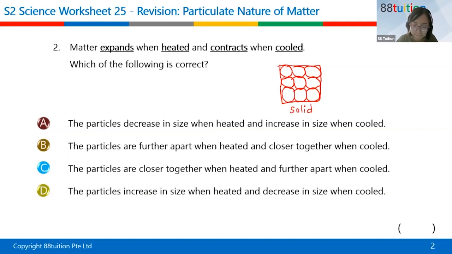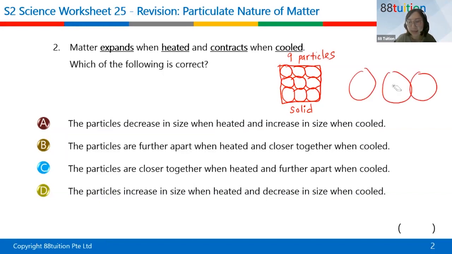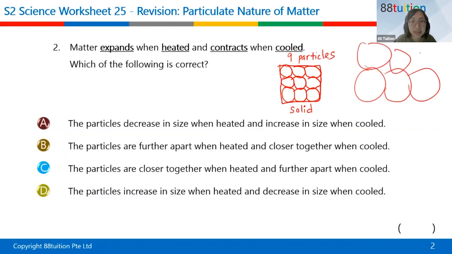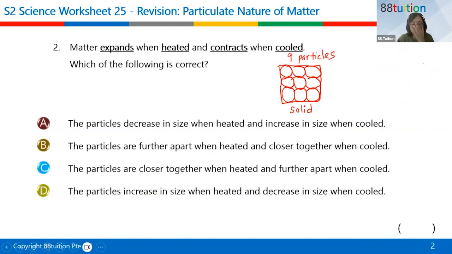When I heat it up, these 9 particles, so there are 9 atoms here, or rather I use 9 particles. When I heat it up, does it mean the particles become bigger in size? Does it mean the particles become giant size? Do I draw 9 of these? No, right? So remember, particles do not grow fat. Anyway, please don't use fat on human beings. No one is fat. Let's all love our body size, it doesn't matter big or small. I can use fat on particles because they are not human beings.